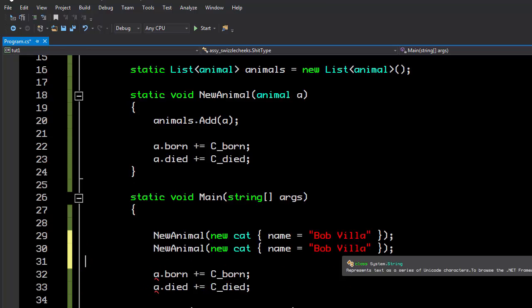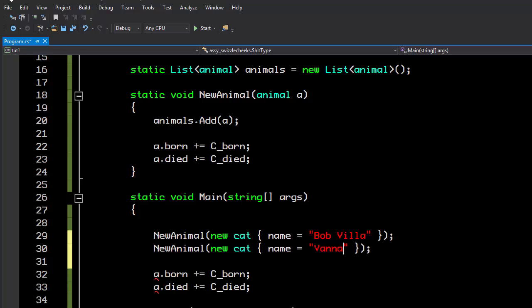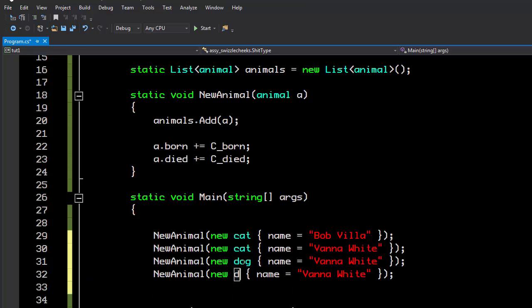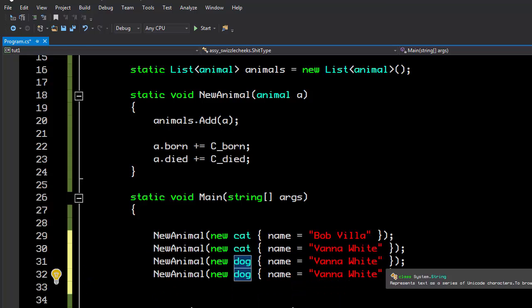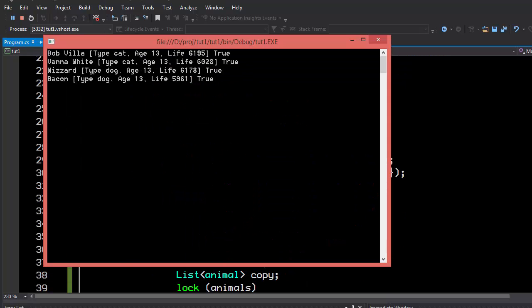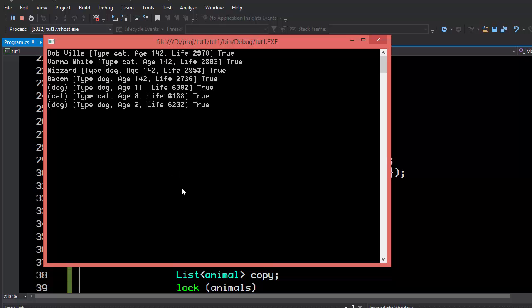And we'll create Bob Vila, create Vanna White, and we'll create some dogs now. We don't need these event handlers. We'll create wizard. And we will create bacon. And then from here, let's run this. And you can see we have 2 cats and 2 dogs. And when they start spawning children at different rates, hopefully, we get some dogs and cats. All kinds of mixes of interesting stuff going on here.